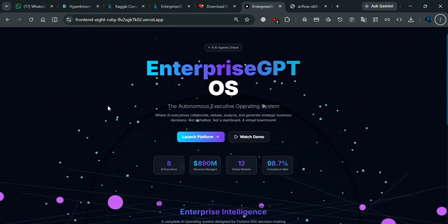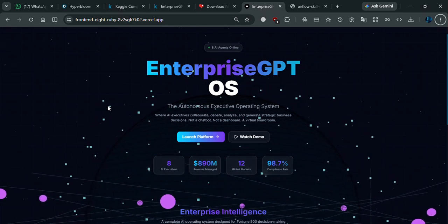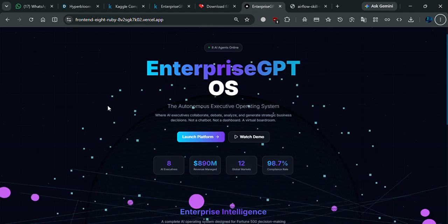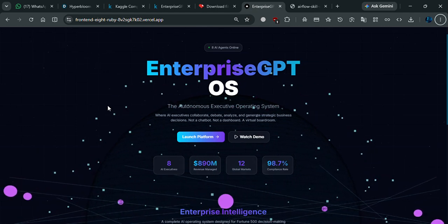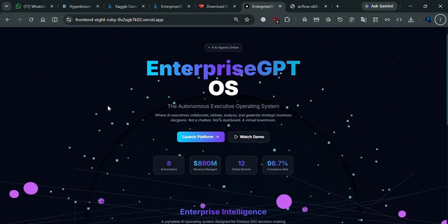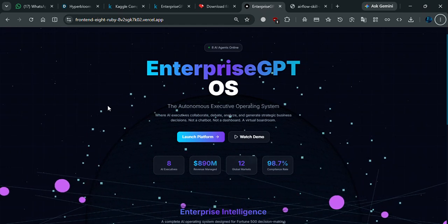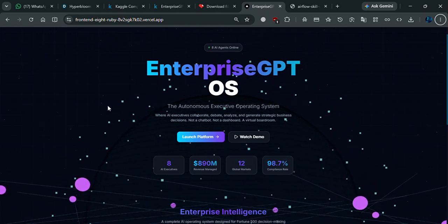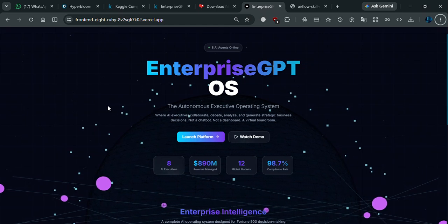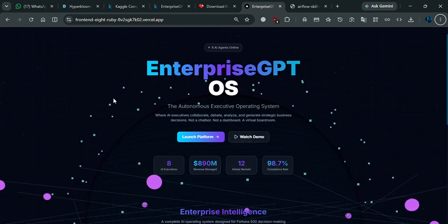It runs multiple debates among the executives like CEO, CFO, market intelligence, risk, strategy, and much more. It evaluates risk, produces a final recommendation, decision and action items, and stores outcomes in memory for future decisions. This is not a chatbot, this is a decision operating system. So let's get a tour of our application.